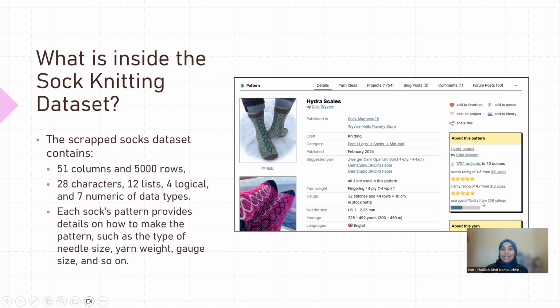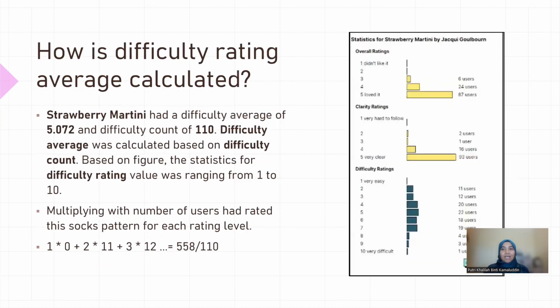Next, I will explain how we calculate the difficulty rating average. Since we are interested in how the features affect the difficulty rating average, we have to know how it is calculated. So over here, I have the example of the strawberry martini socks pattern. In the dataset, the strawberry martini has a difficulty rating average of 5.072.